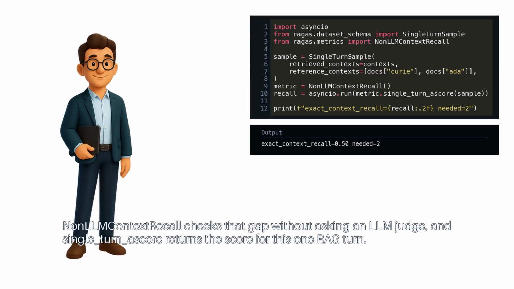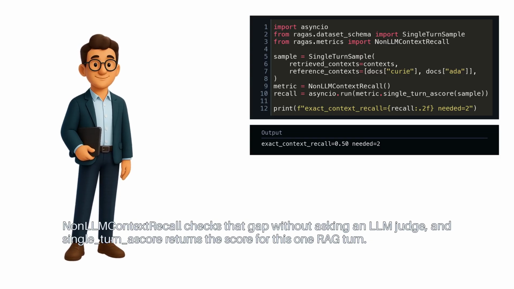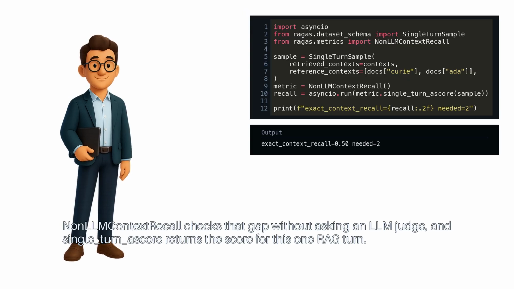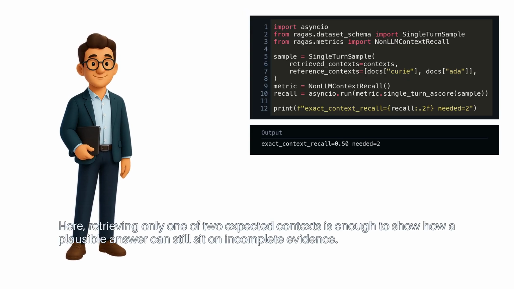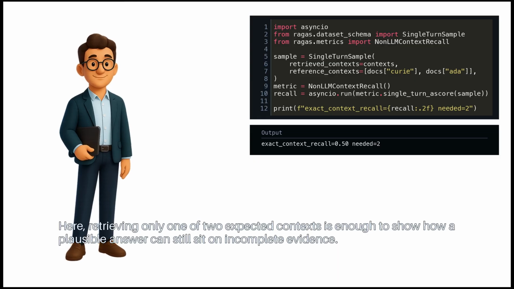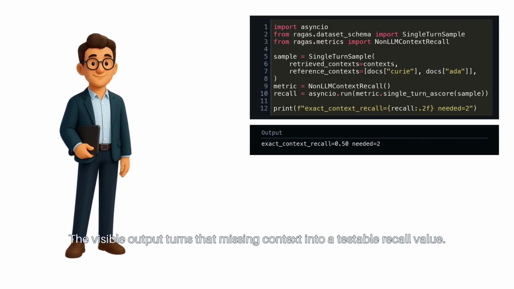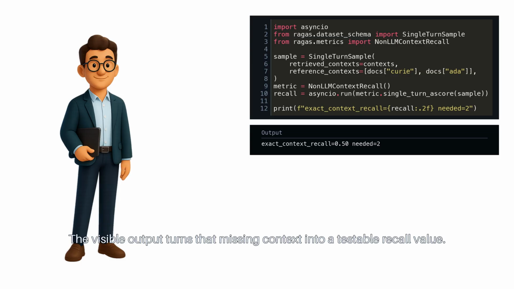Non-LLM context recall checks that gap without asking an LLM judge, and single_turn_ascore returns the score for this one RAG turn. Here, retrieving only one of two expected contexts is enough to show how a plausible answer can still sit on incomplete evidence. The visible output turns that missing context into a testable recall value.